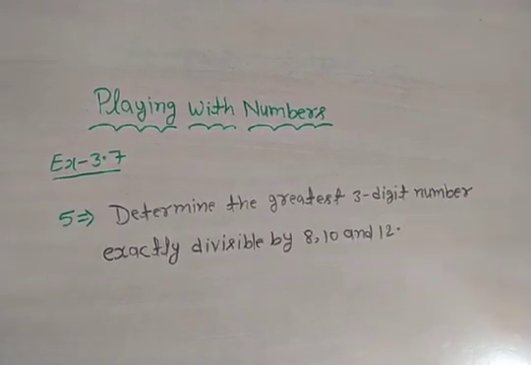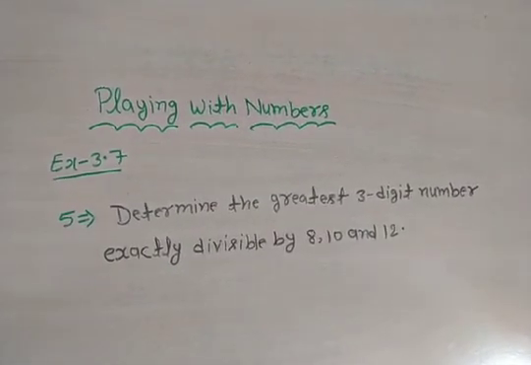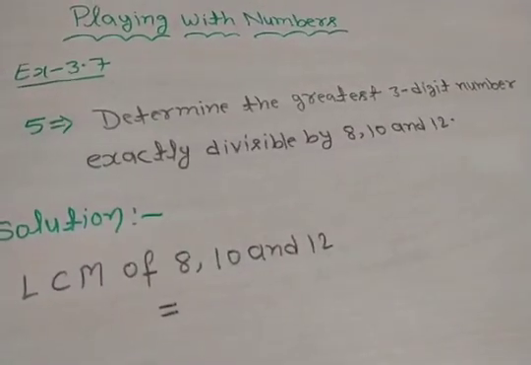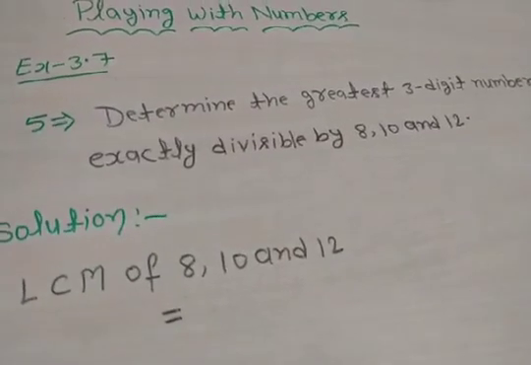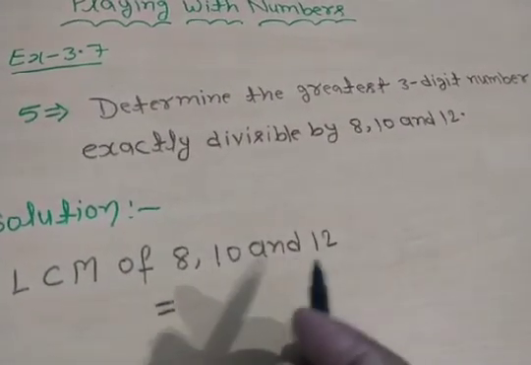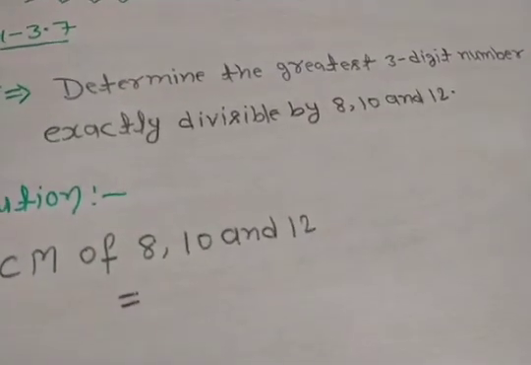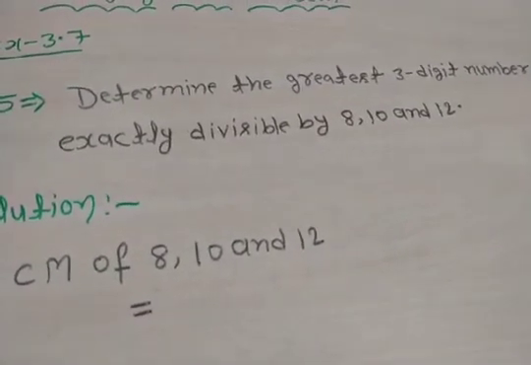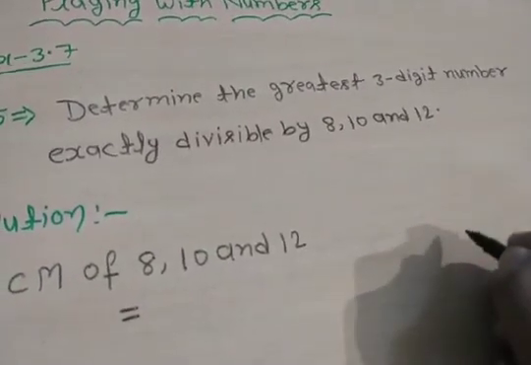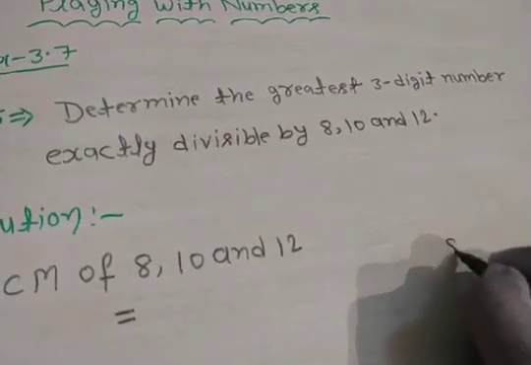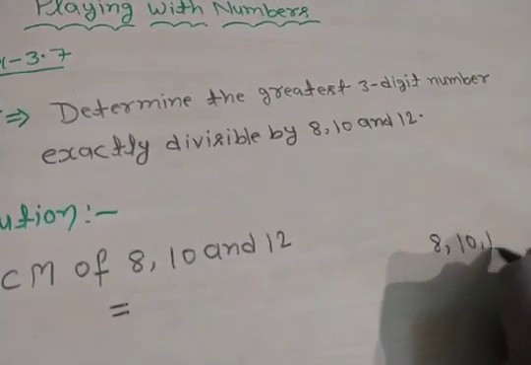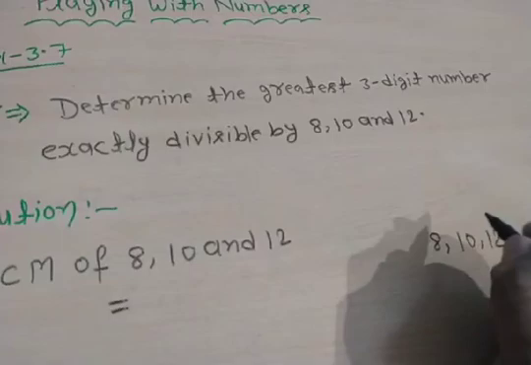After this we find the LCM of 8, 10 and 12. We find the LCM of these numbers by the division method. So we write these numbers in a row: 8, 10, 12.